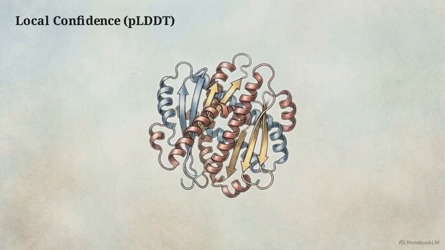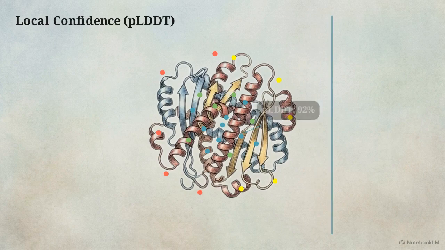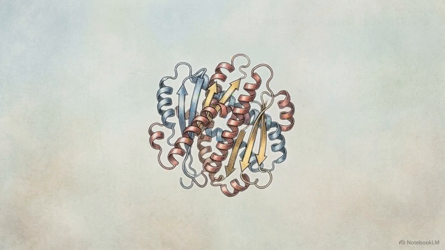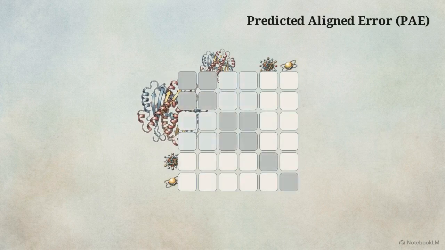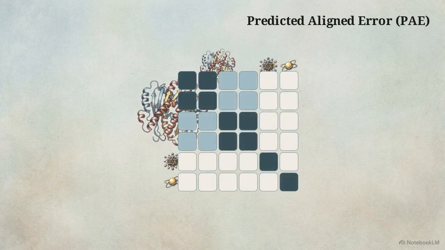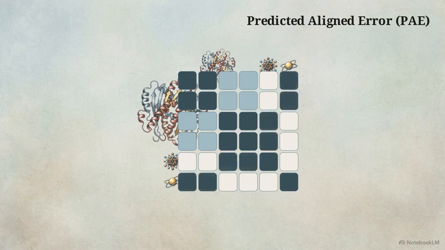To evaluate local confidence, the model calculates the predicted local distance difference test, or pLDDT. This metric measures the network's certainty in the predicted position of each individual atom. This predicted aligned error chart evaluates global packing by measuring relative distance error between tokens. Calculating this per token provides mathematical proof of structural reliability when evaluating how synthetic drugs and metal ions interact.